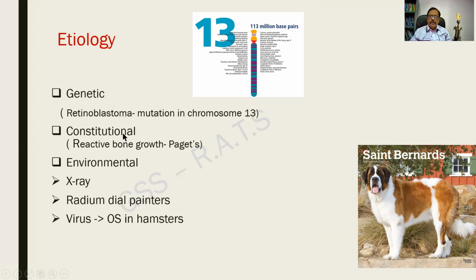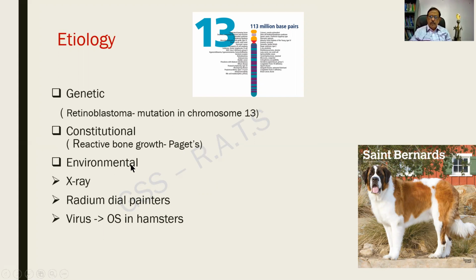The second one is constitutional, in which there can be reactive new bone growth. You find that this is a Saint Bernard, the largest breed of dog, and because of its nature, there is an increased amount of growth and increased incidence of osteosarcoma. Another example will be Paget's disease of the bone, in which there can be remodeling that can happen, but patients can later on develop an osteogenic sarcoma.